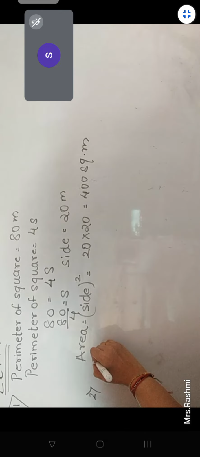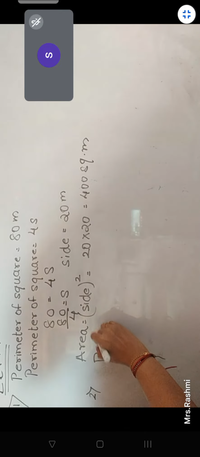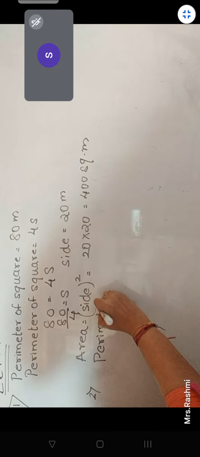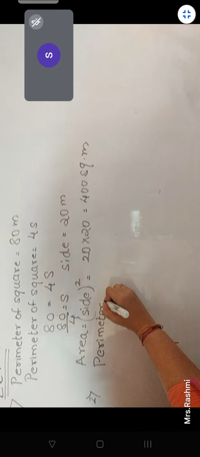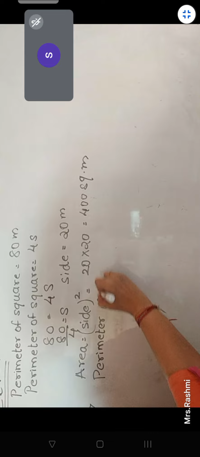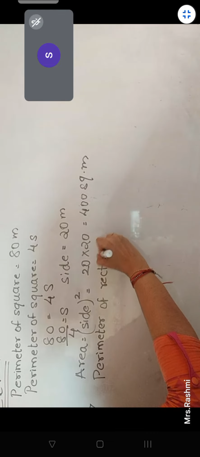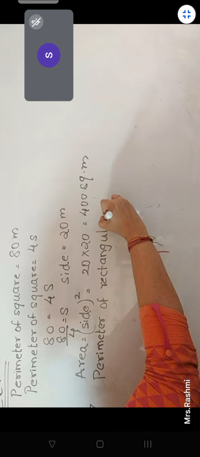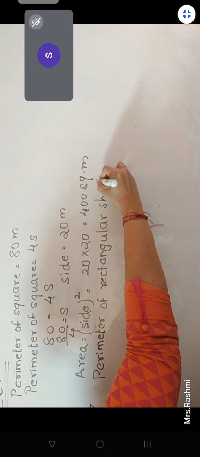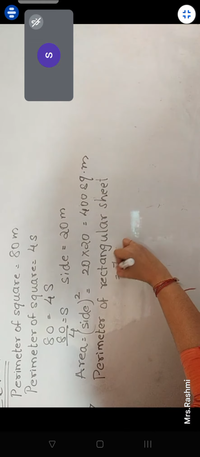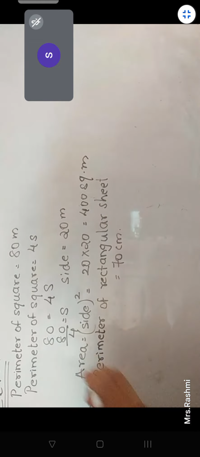Okay. So the second one says the perimeter of a rectangular sheet is 70 centimeters.